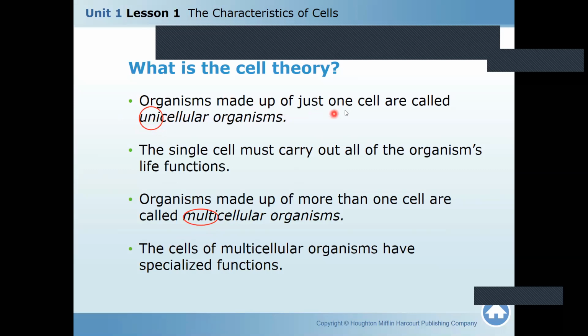So organisms made up of one cell are called unicellular organisms. And the organisms that are made up of more than one cell are called multicellular organisms. Uni means one, and multi means more than one.